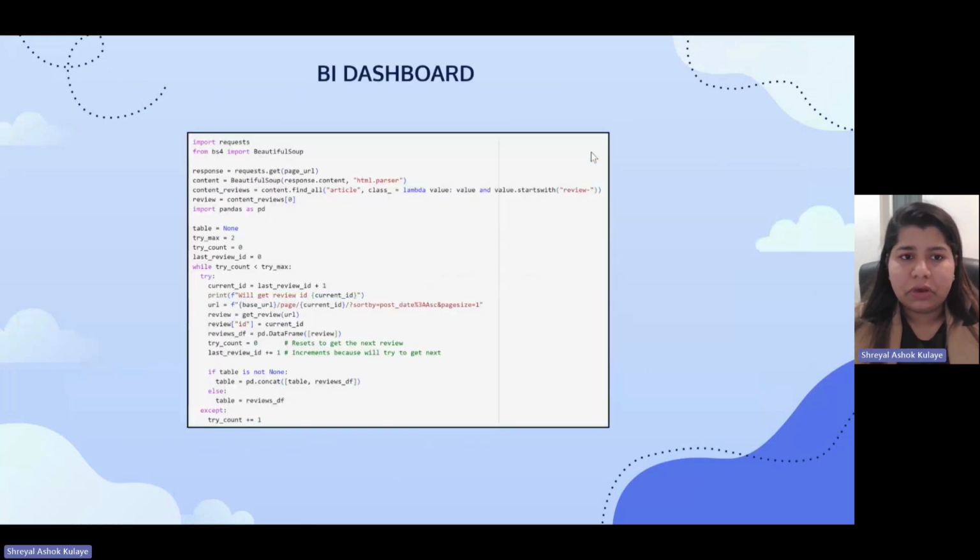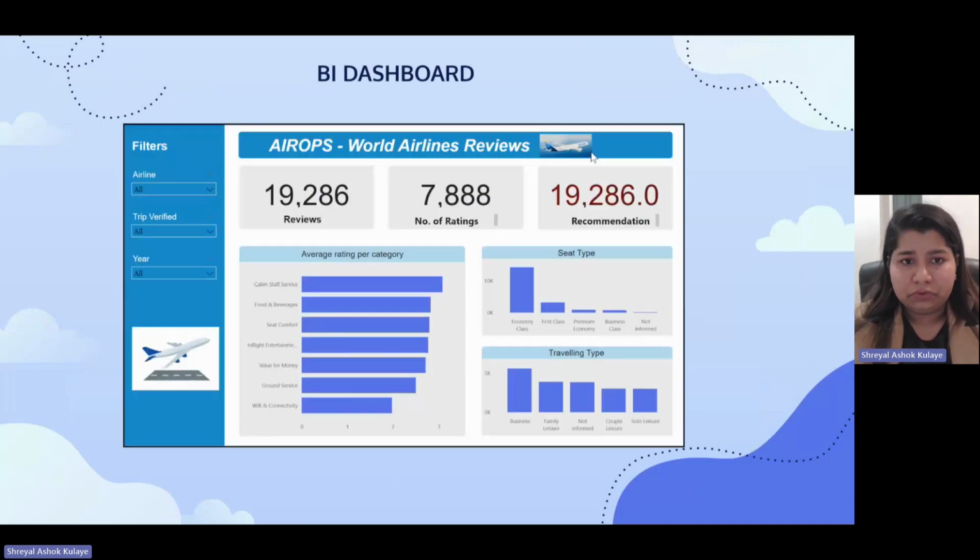This is the BI dashboards, the previously worked coding part, wherein we scraped the data from the Beautiful Soup site, about airline reviews and recommendations. From that, we scraped the data, cleaned it, and then uploaded it to the BI dashboard. The dashboard looks like this, in which we have reviews, number of ratings, and recommendations, then average rating per category, seat type, and traveling type. We can also choose particular airlines from this bar, then trip verified and year, and as per that we can get the ratings and reviews from this BI dashboard.